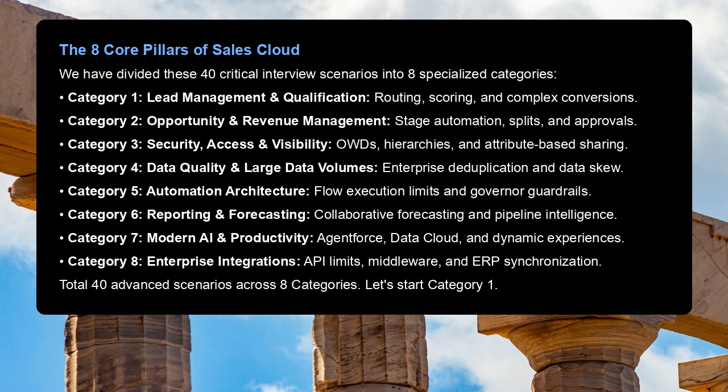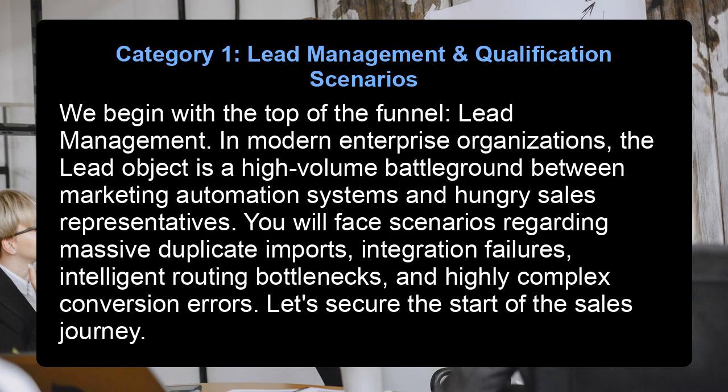Let's start Category 1. Category 1, lead management and qualification scenarios. We begin with the top of the funnel, lead management. In modern enterprise organizations, the lead object is a high-volume battleground between marketing automation systems and hungry sales representatives. You will face scenarios regarding massive duplicate imports, integration failures, intelligent routing bottlenecks, and highly complex conversion errors. Let's secure the start of the sales journey.